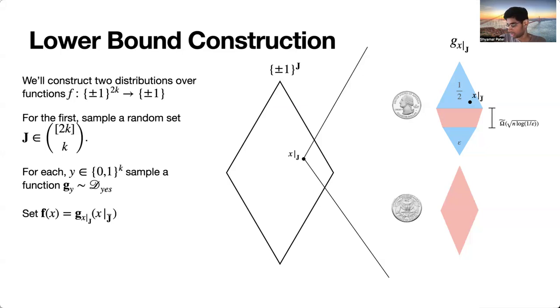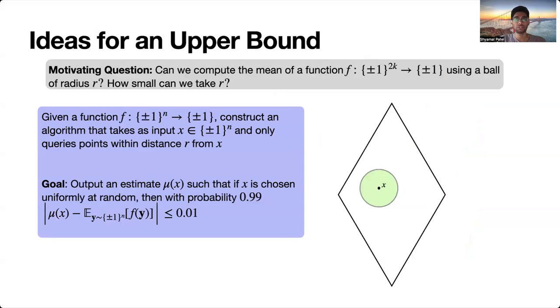Great. And so now, how do you get the upper bound? Essentially, the motivating question goes as follows. If you want to prove an upper bound, you really need to be ruling out the existence of these lower bound gadgets. And so how can we do that? One way of doing that would be by asking, can we use these balls of radius r, which is, think of as like root n over epsilon, to compute the mean of the function?